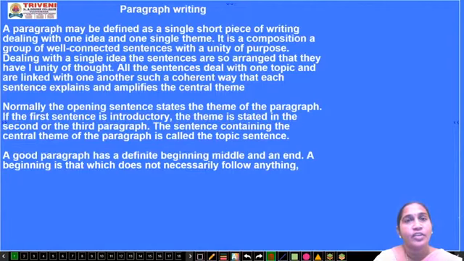Now again I came with your new topic for revision today, which is paragraph writing. After paragraph writing we are going to deal with paraphrasing and summarizing. Now we'll see every topic in detail.